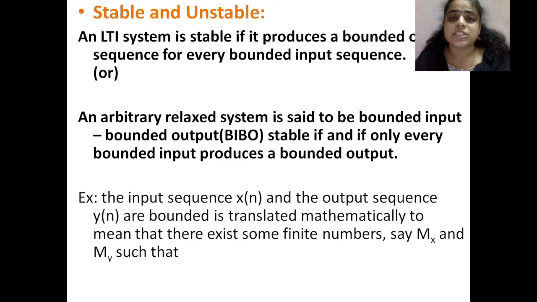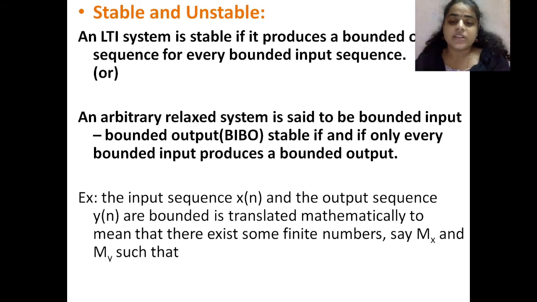called stable systems. If the output is not bounded, that means the output is extending towards infinity or towards minus infinity, and you have to consider both ways, then those types of systems are not bounded systems at all. They are called unstable systems. You can see the example there.